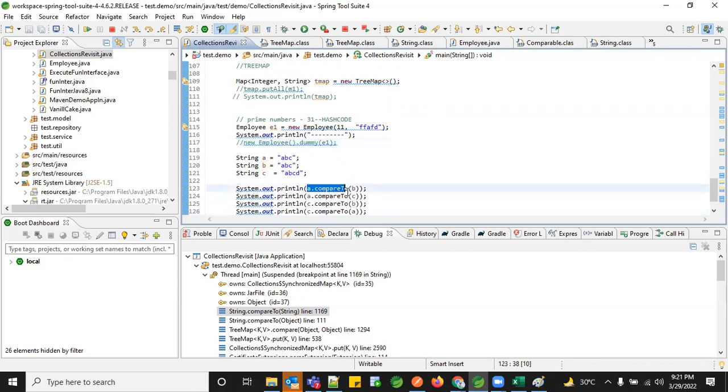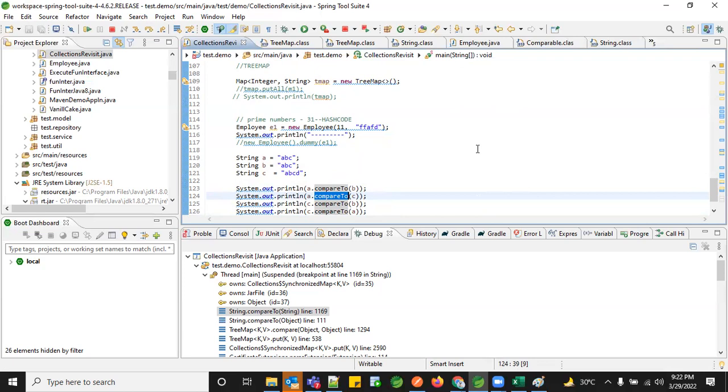Janaki, A.compareTo(B). If it is the same, it would be 0. Okay. In case of A.compareTo(C), what could be the value? Anything negative or positive, or 0? It would be negative, -1.